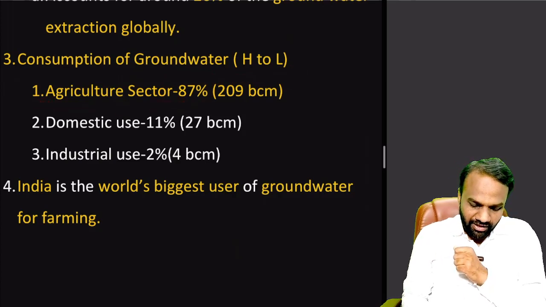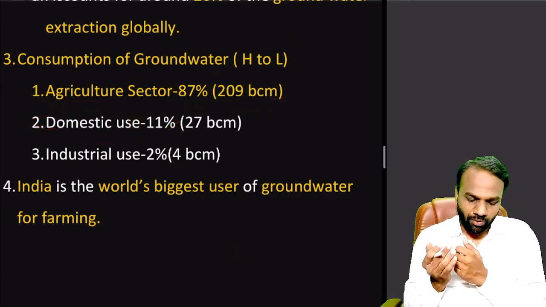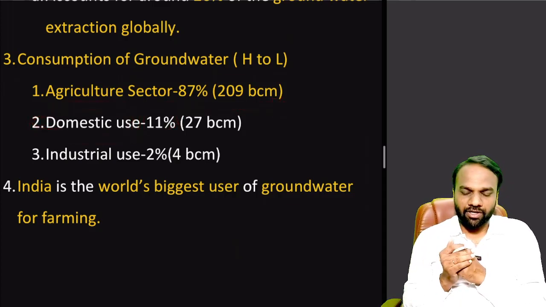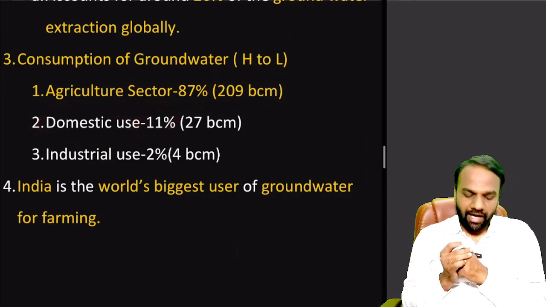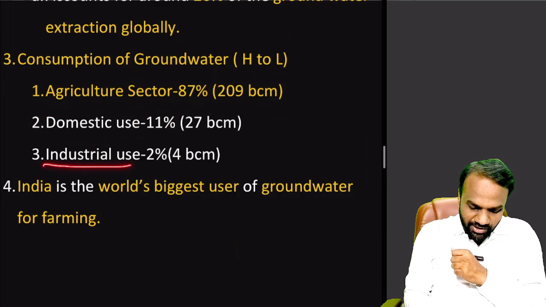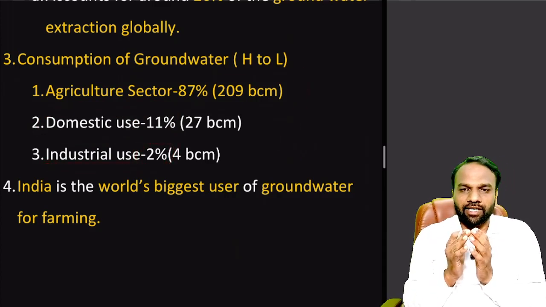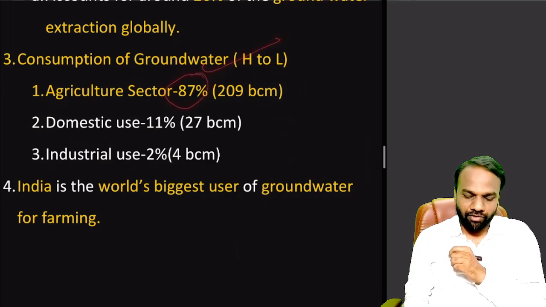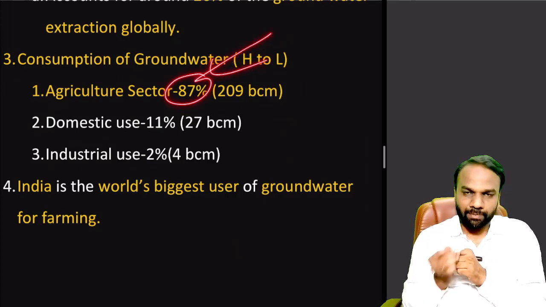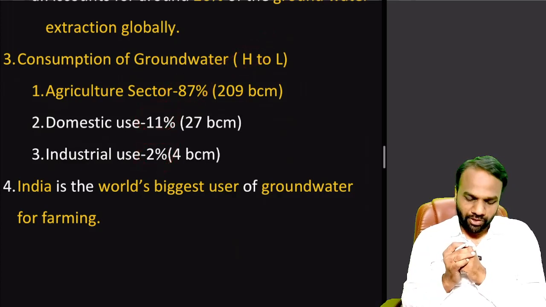Followed by the agriculture sector, we have domestic use, that is in the house to wash utensils, for drinking purposes and so on. Domestic use is 11%. And finally industrial use is 2%. This is in decreasing order. The highest is the agricultural sector, close to 87%. This statistic has to be retained. We have to memorize this number as well: 87%, followed by domestic use 11%, and finally industrial use 2%.